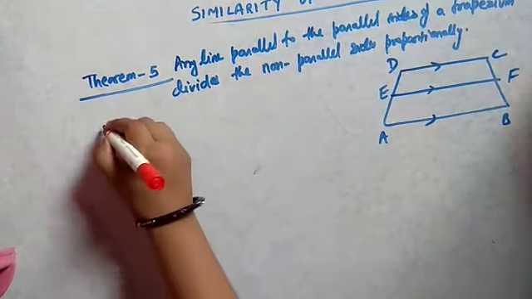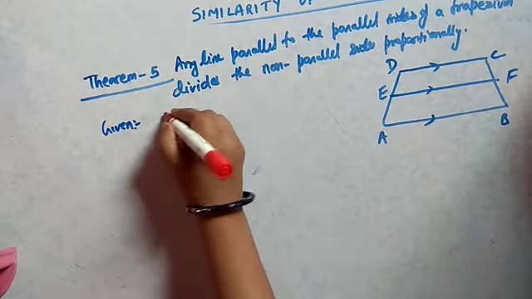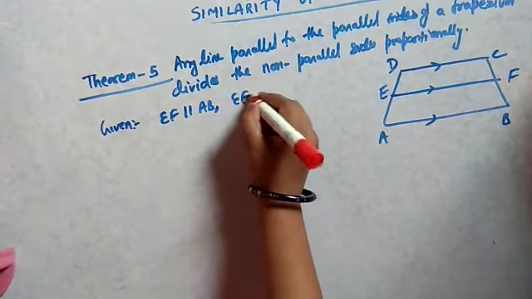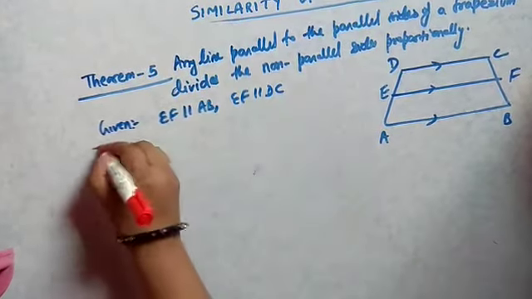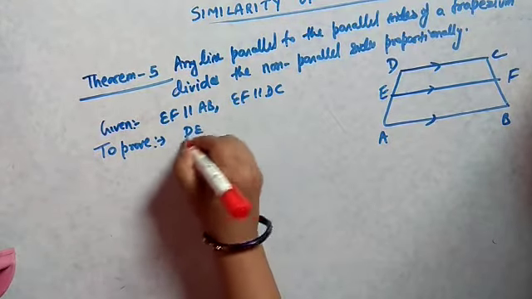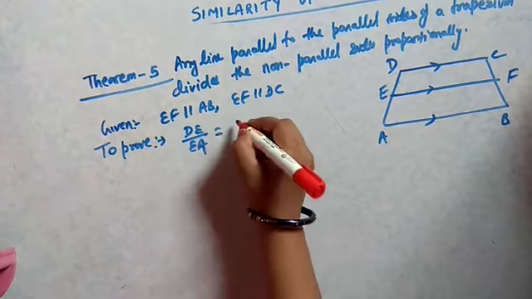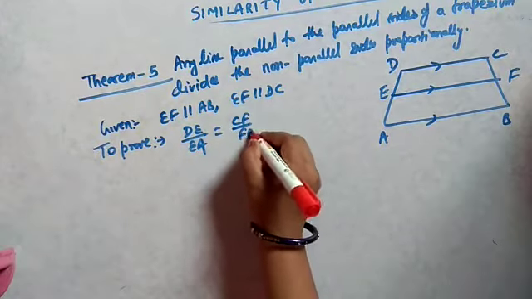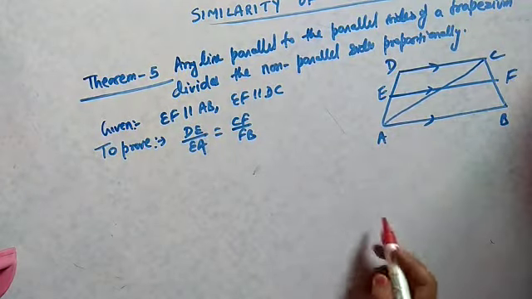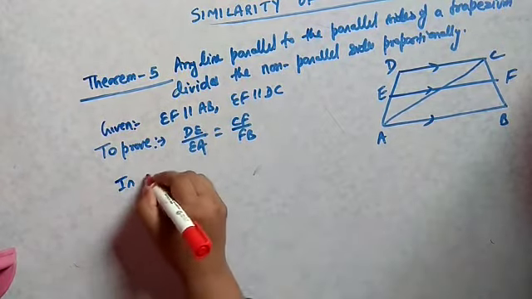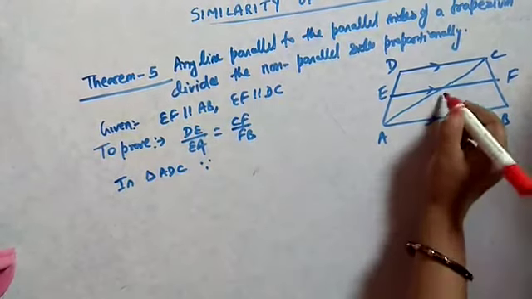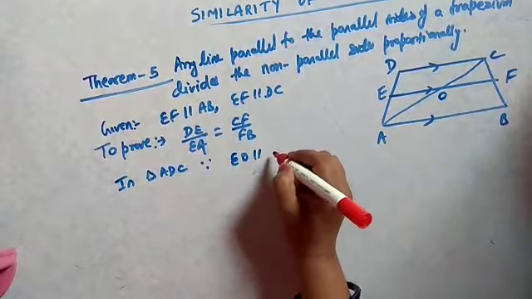So see, here it is given that EF is parallel to AB as well as EF is parallel to DC, and we have to prove that DE by EA equals CF by FB. So for that I am just joining this CA. Now see, in triangle ADC, since EO is parallel to CD.